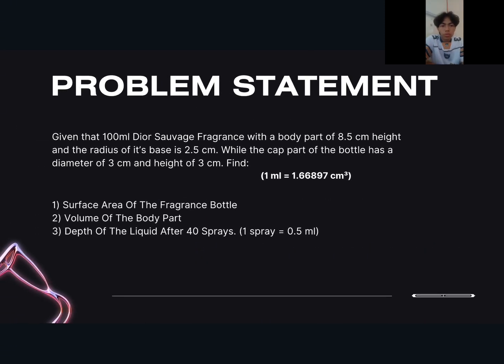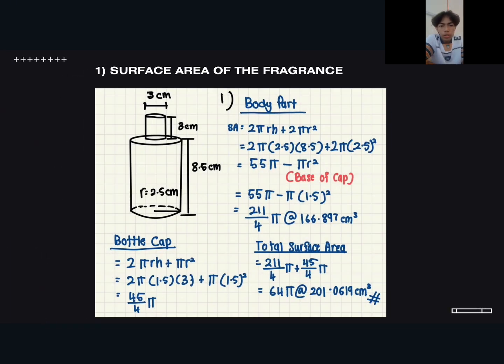Okay, next is the problem statement. Given a 100ml Dior Savage fragrance with a body part of 8.5 cm height and the radius of its base is 2.5 cm, while the cap part of the bottle has a diameter of 3 cm and height of 3 cm. Find the surface area of the fragrance bottle. Then the second, the volume of the body part, and the third one is the depth of the liquid after 40 sprays.